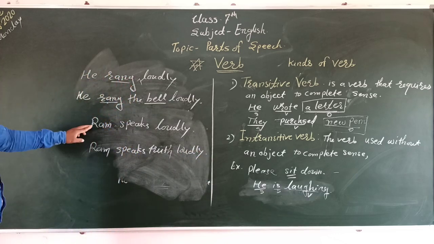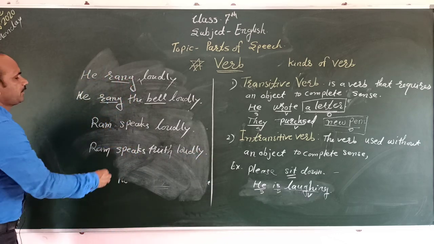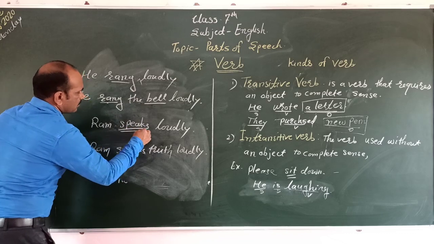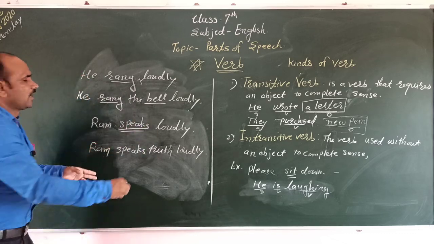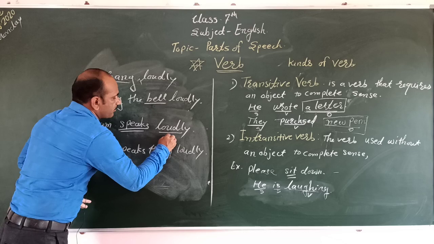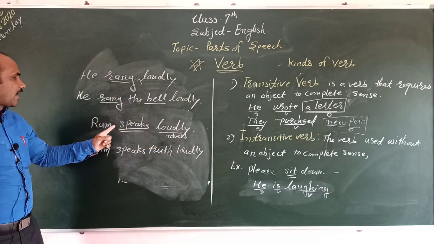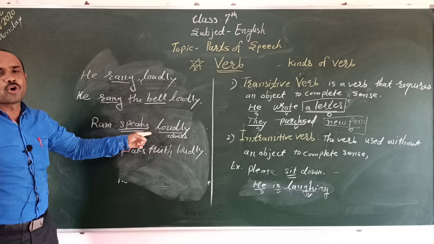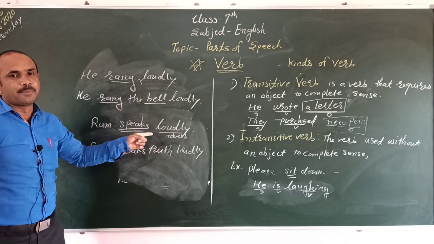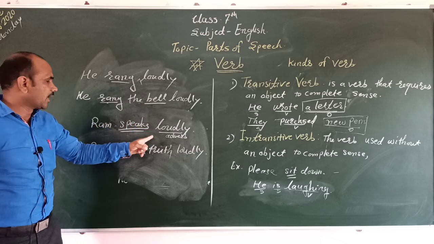In the sentence "Ram speaks loudly," loudly is an adverb. Here is no object, but the sense is complete.